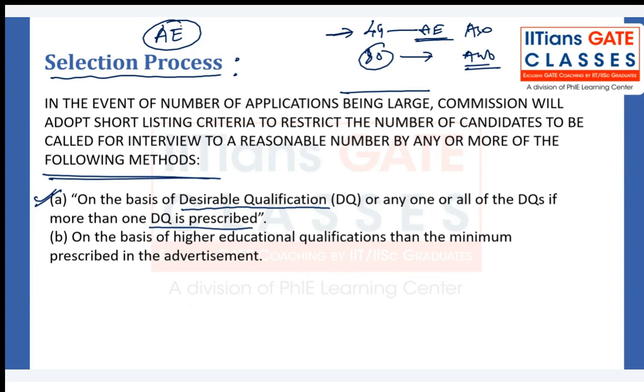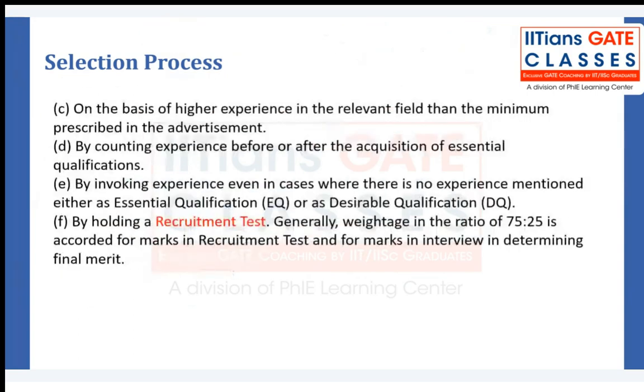But for the AWO, the airworthiness officer post, there are different kinds of qualifications. They have given the educational qualification, the experience as well as the license criteria, right? So shortlisting will be on the basis of higher educational qualification than the minimum prescribed in the advertisement, and the next will be on the basis of higher experience in the relevant field.